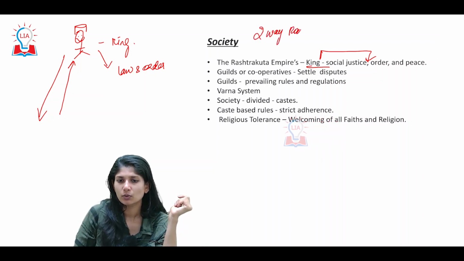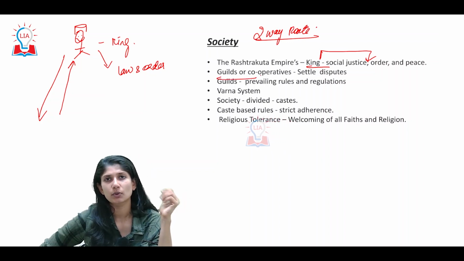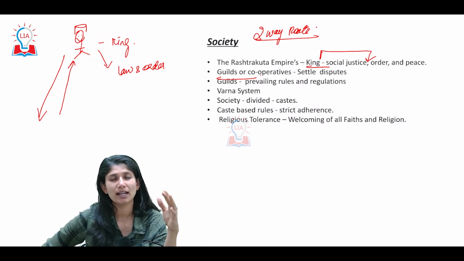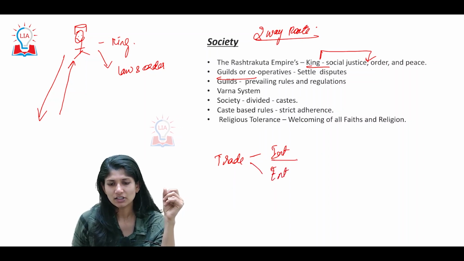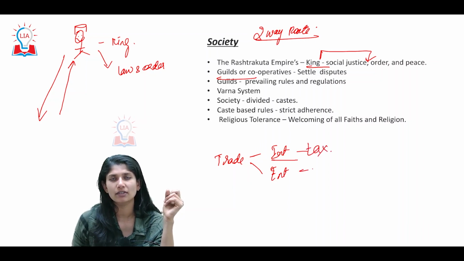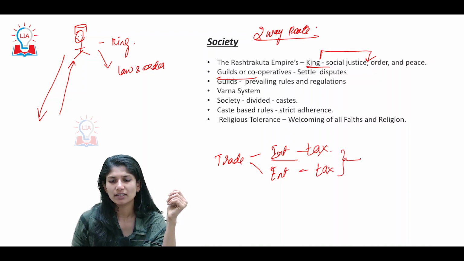For that, one such thing was that guilds or cooperatives were in place, if trade is to be carried out. Trade was carried out in two ways, both internally as well as externally. On internal trade, whatever money was generated, tax was collected. On external trade as well, tax was collected. This tax was collected and given to the king.